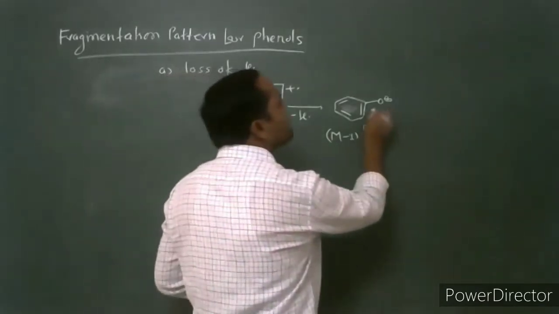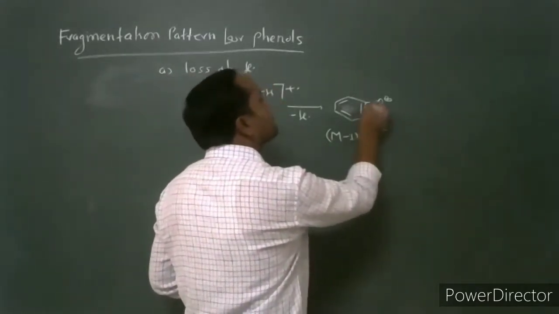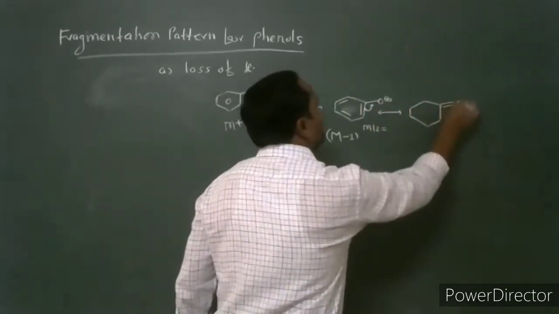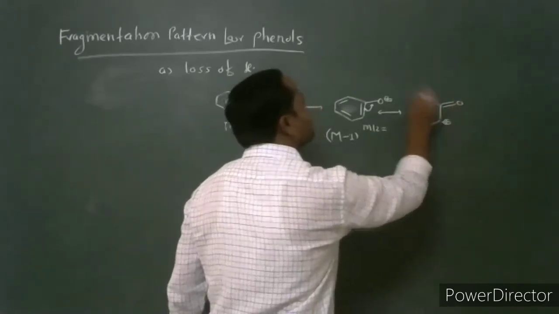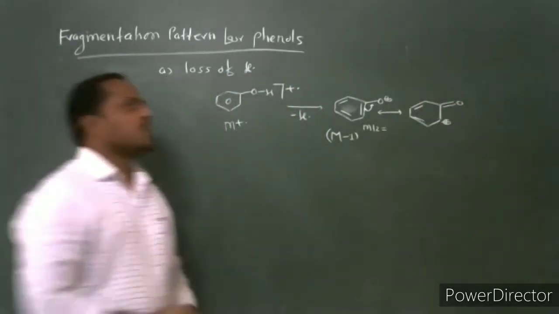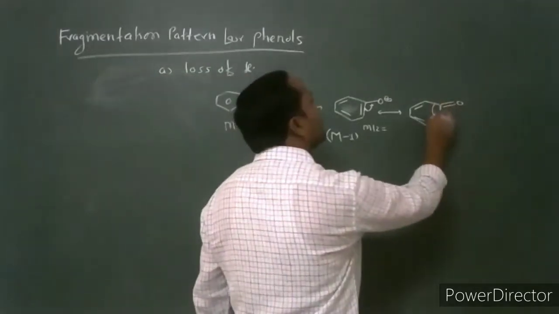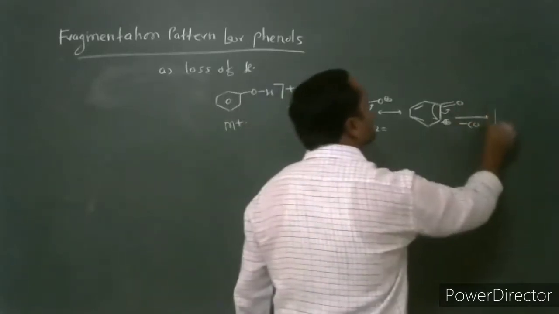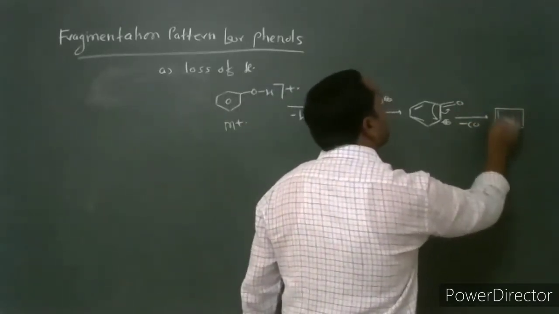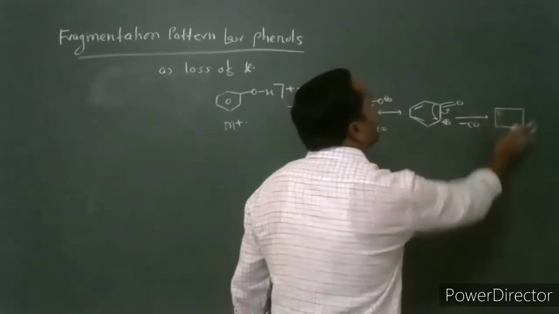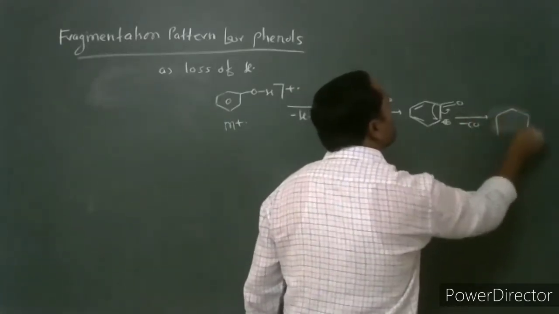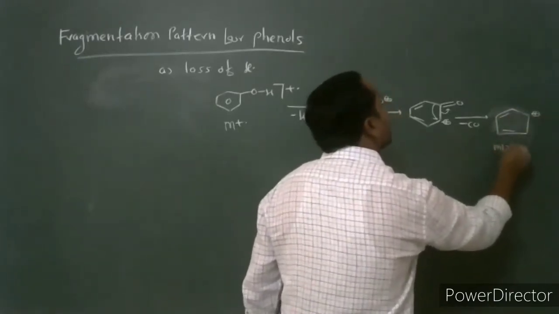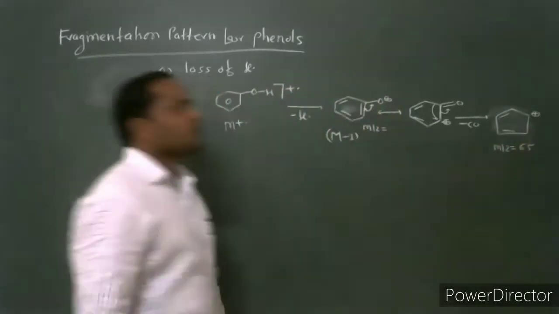Through this, it undergoes loss of carbon monoxide. Through this oxycation, loss of carbon monoxide occurs to give the fragment ion which has mass to charge ratio 65.